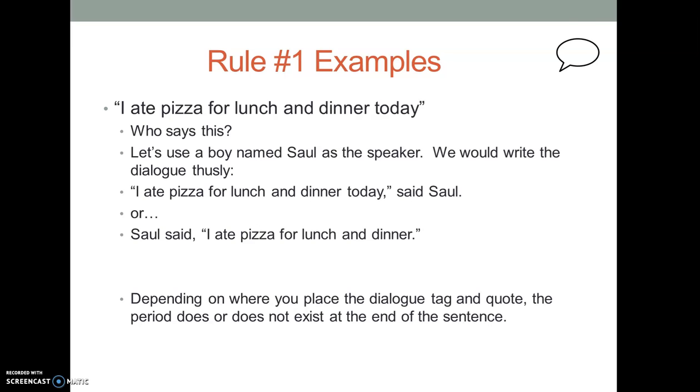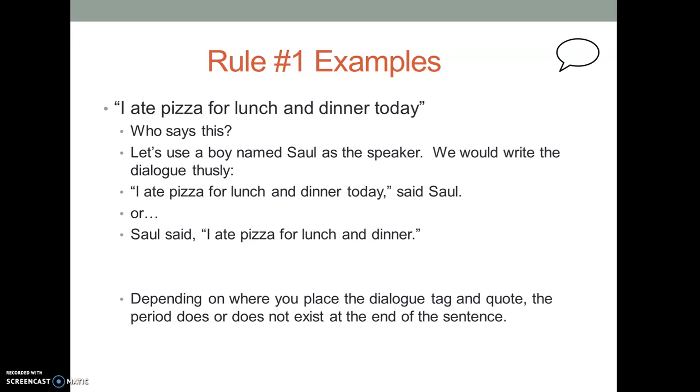I ate pizza for lunch and dinner today. So this itself is not really a dialogue sentence because we need a dialogue tag. Now, if you had a long-running stream of dialogue where the speaker is understood by the reader, this is fine, though it would need end punctuation. So my question is, who says this? Let's use a boy named Saul as the speaker. We'd write the dialogue tag thusly.